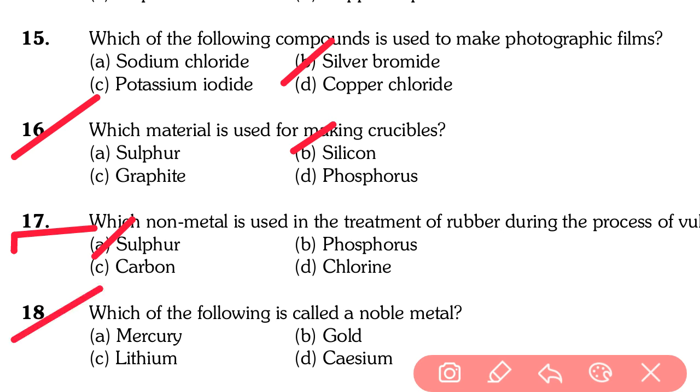Which of the following is called a noble metal? Option A mercury, option B gold, option C lithium, option D cesium. The correct answer is option B, gold, because gold and platinum are placed in the last position of the reactivity series. These two metals do not react with any other oxide or sulfide or carbide. So these two metals are called noble metals or inert metals. So the answer is option B, that is gold.